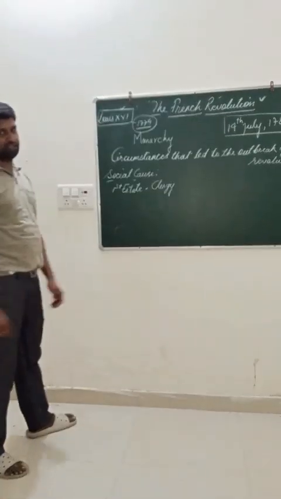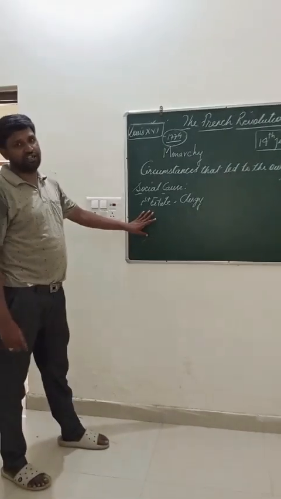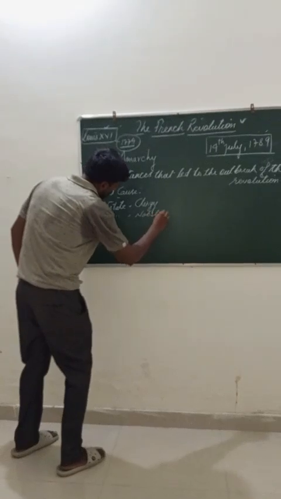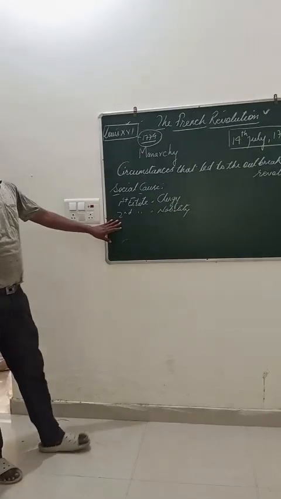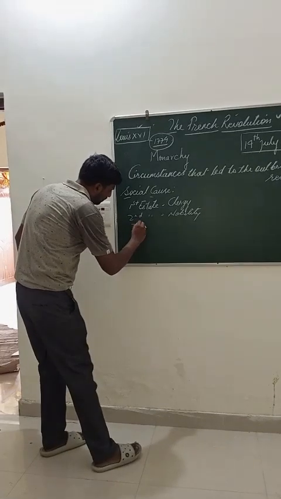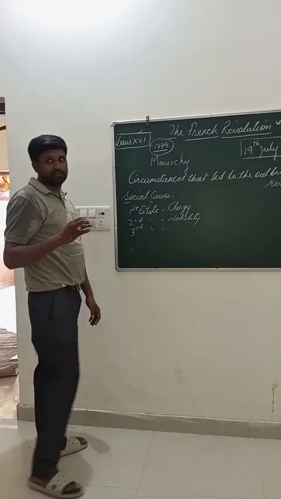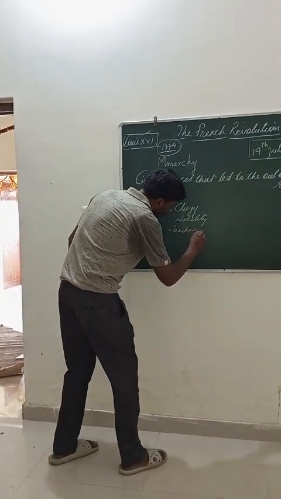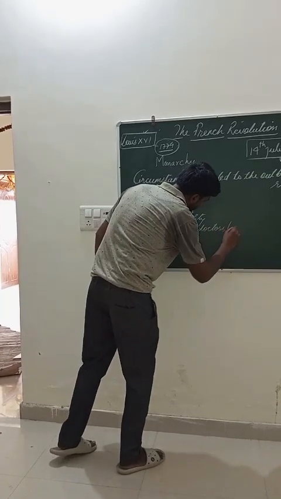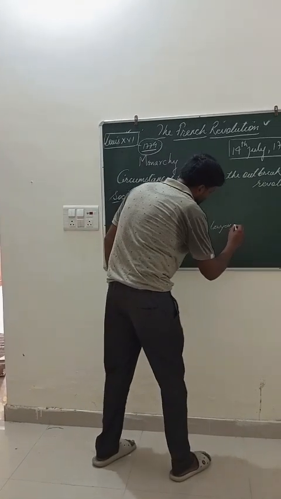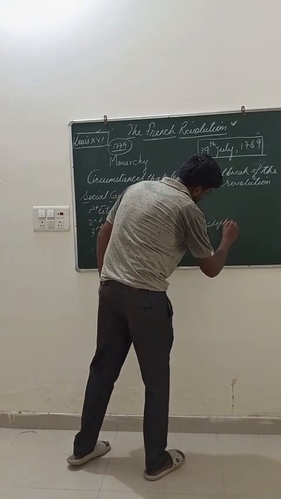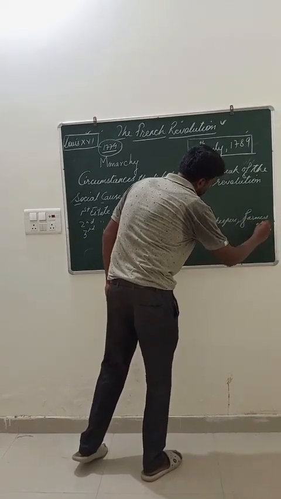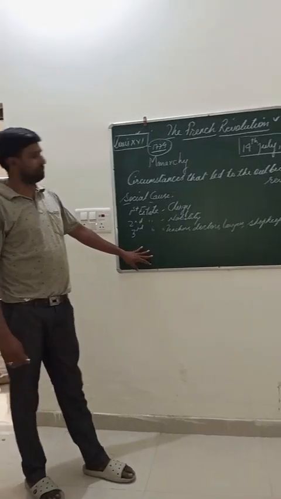Clergy were the members of the first estate. पादरी पहले estate के सदस्य and the members of the second estate were nobility. कुलीनवर्ग वे द्वितीय estate के सदस्य and the members of the third estate comprised teachers, doctors, lawyers, shopkeepers, farmers, etc. All others fall under the category of the third estate.